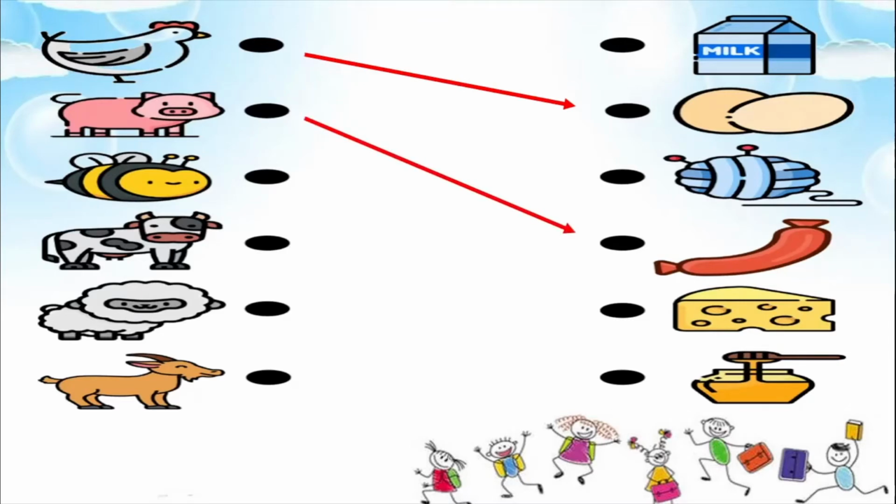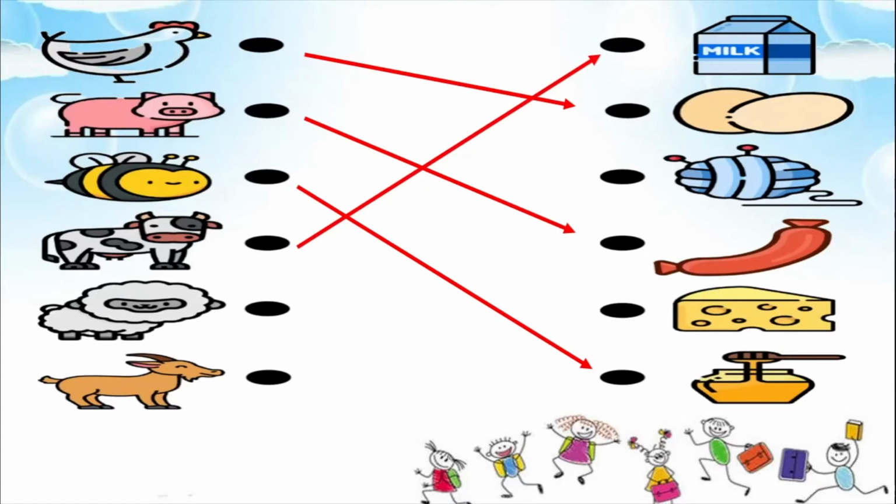All right. Now please pause the video and try to match the other animals with the food that they give us, and then you can come back and check whether your answers were right. What about the next animal below the pig? Which is that? Yes, it is a honeybee. It's a small insect, but it gives us a very useful thing. And what is that thing? It is honey. Okay. And then you have the cow. The cow gives us milk.